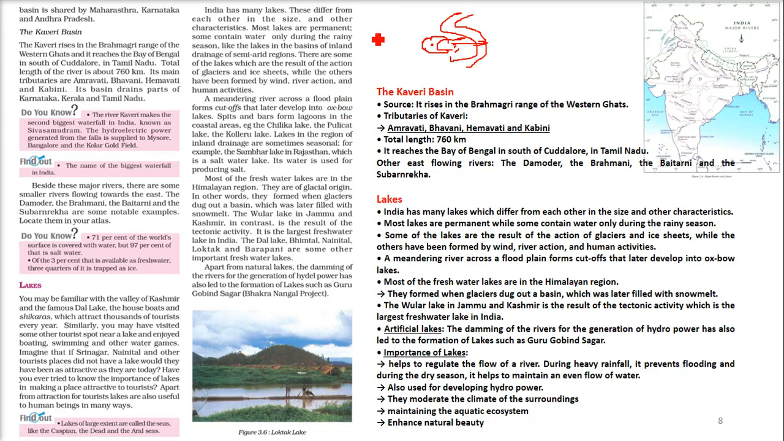Let me tell you, the river Kaveri makes the second biggest waterfall in India, known as Shivasundaram. Kaveri makes Shivasundaram.